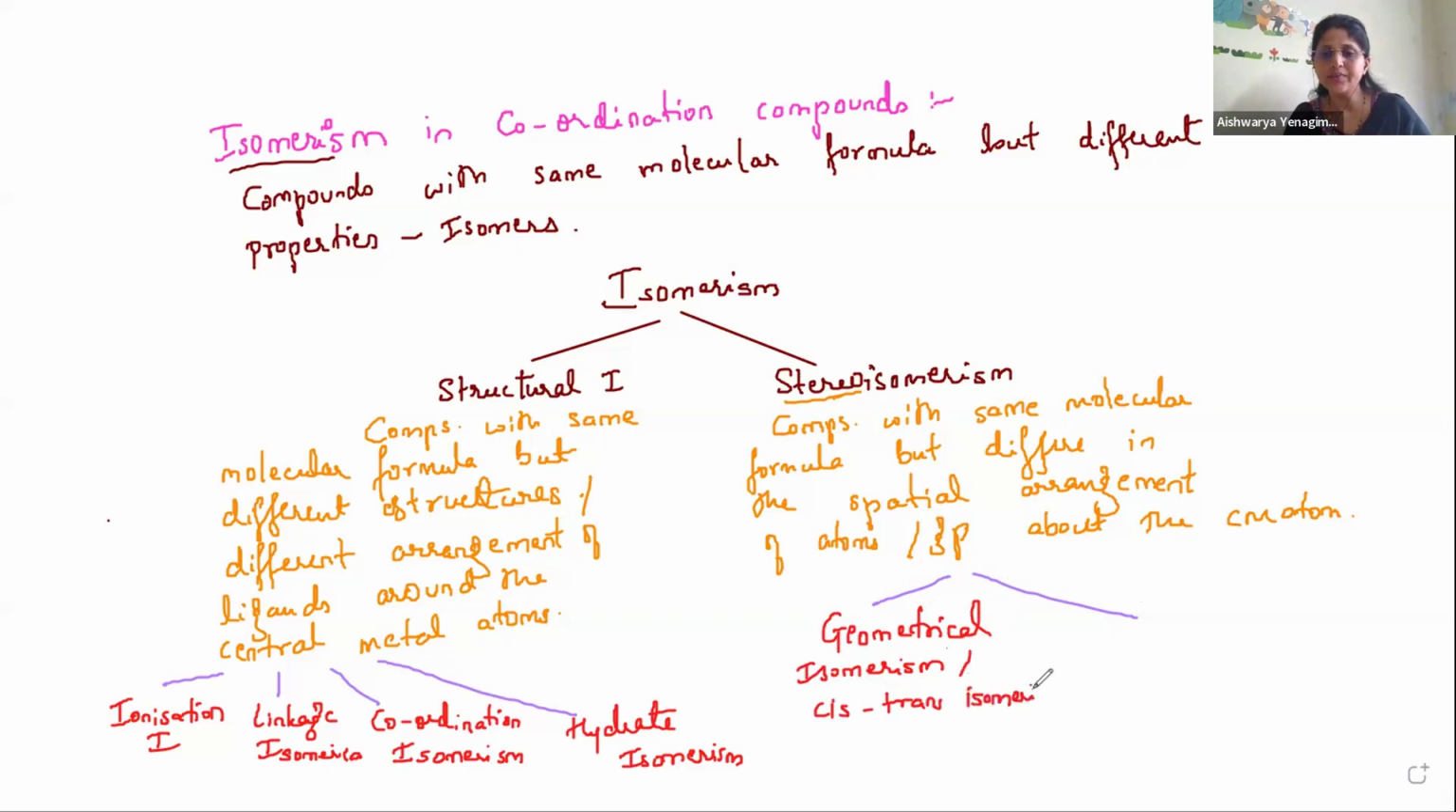Cis-trans isomerism, and the other one is optical isomerism. Stereoisomerism has no other changes. So these are the 2 types of stereoisomerism. All these 6 types, we will study them one by one. Let us start with the first structural isomerism, that is ionization isomerism.